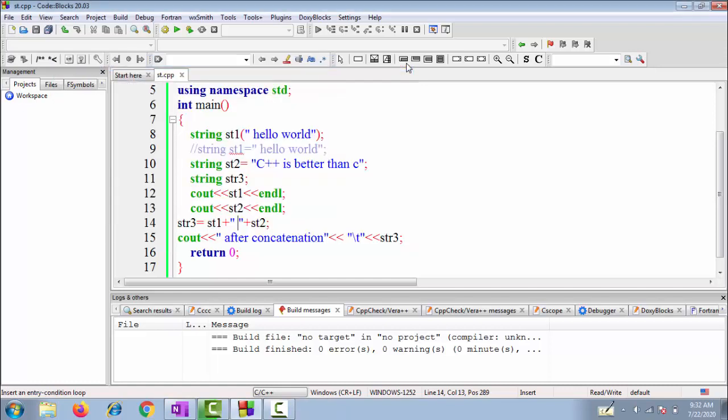In this way you can do many tasks. I hope this is clear to you. In the upcoming lectures, in the upcoming practical sessions, we'll see some more concepts of string. Thanks.